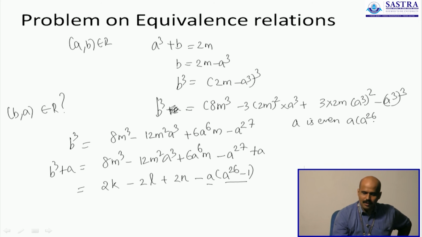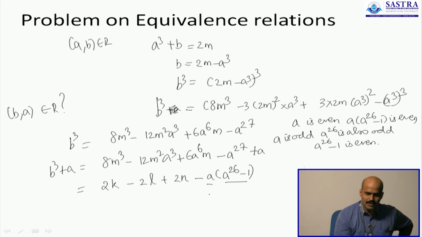A times A power 26 minus 1 is even always. If A is odd, A power 26 is also odd. So A power 26 minus 1 is even, therefore it is odd times even which is also even.